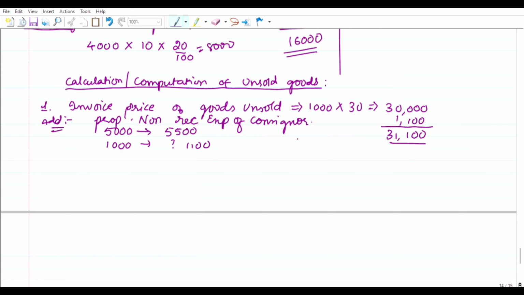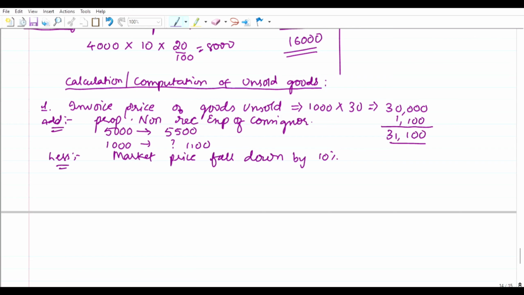Now let us say the market price falls down by 10%. We have seen that value, right?